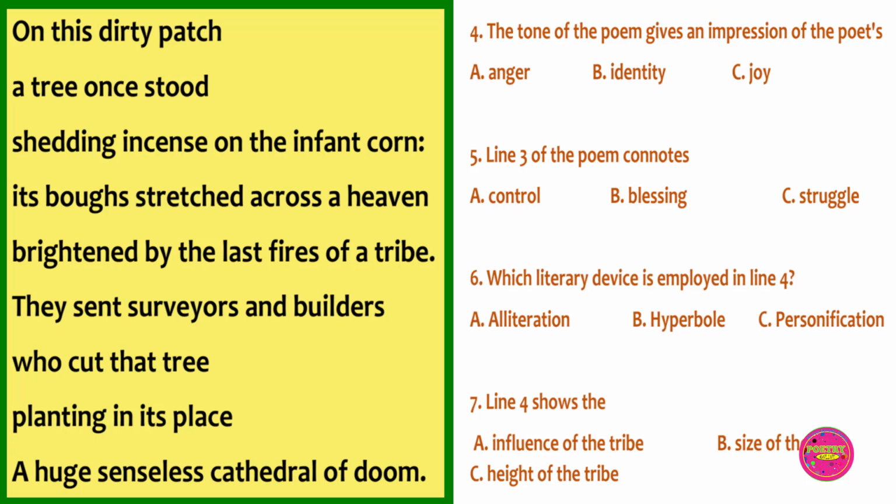Question 4. The tone of the poem gives an impression of the poet's A. Anger, B. Identity, C. Joy. The correct answer to this question is A. Anger. Line 3 of the poem connotes A. Control, B. Blessing, C. Struggle. The correct answer to this question is B.